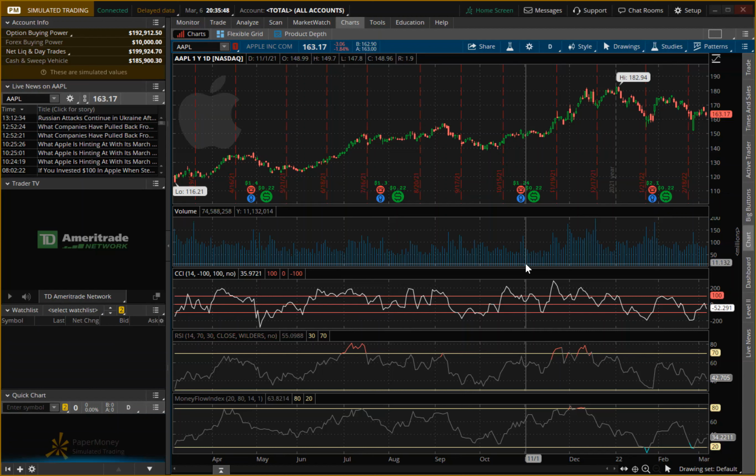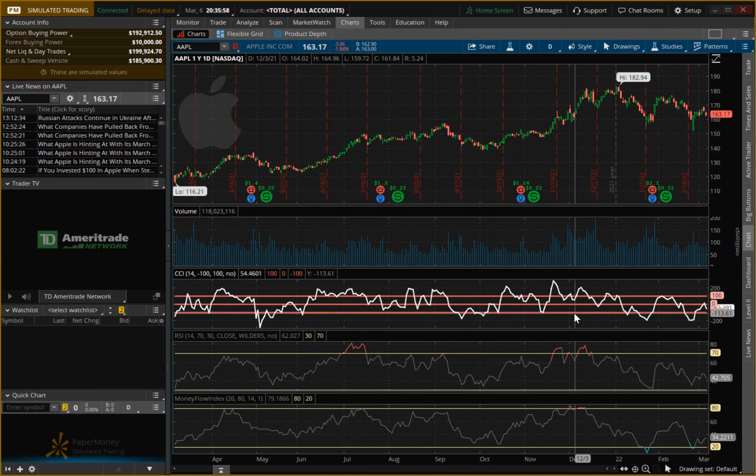Three different analyses of two different stocks. The two stocks I'm going to be doing the three analyses on are Apple and Microsoft, which are ones that I previously have purchased. And the three analyses are RSI, which is Relative Strength Index, MFI, which is Money Flow Index, and CCI, which is Commodity Channel Index.